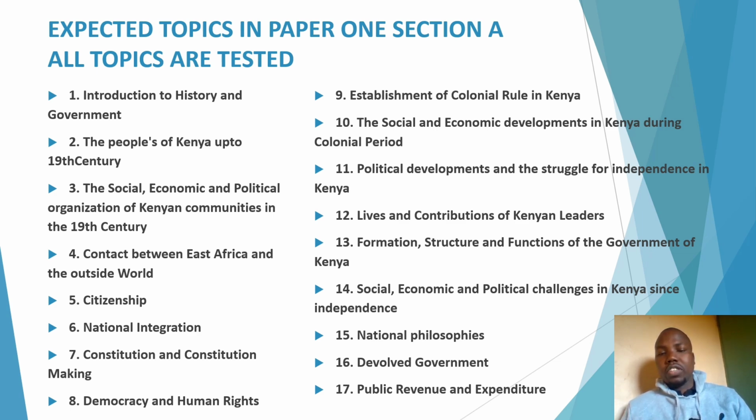I know that historians know what I am talking about. The sections are section A, section B, and section C. As I earlier said, at this point in time, I only want to take you through section A, which contains 25 marks.